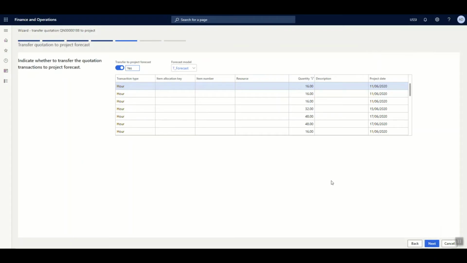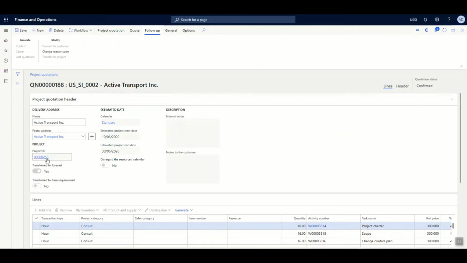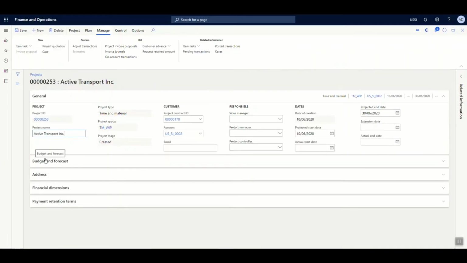Proceeding with the next step, this is the form wherein the system is asking whether I would want all the details in the project in terms of cost, that is resources, items or expenses, converted as a project forecast. As you can see on the screen, the project ID has been generated, which means that the system has created a project using the wizard, and all the details that were there in the quotation have been transferred to this project.